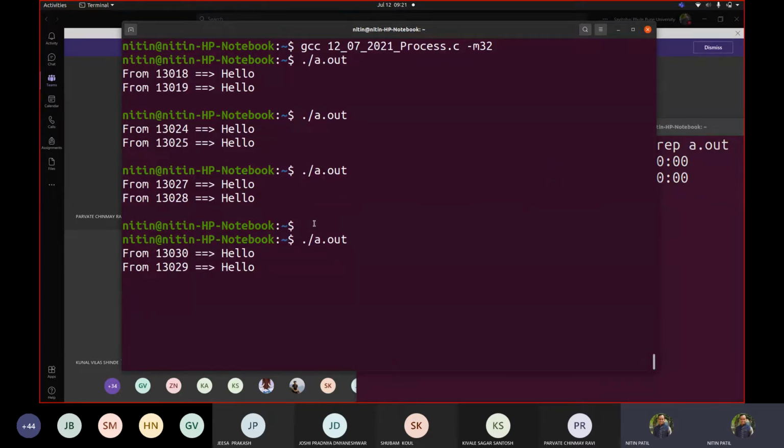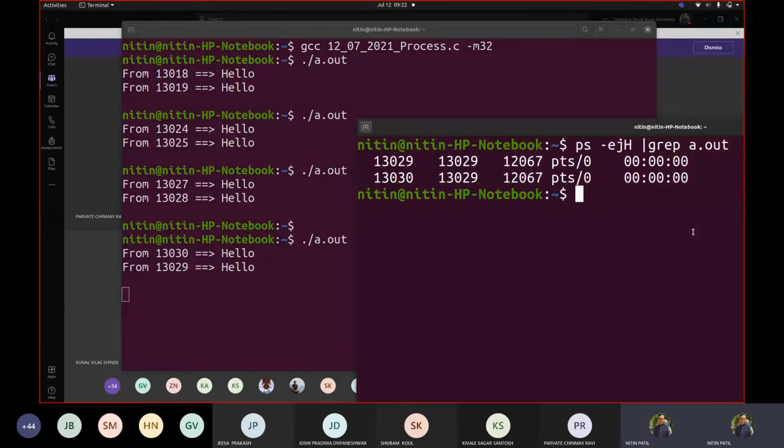So now three processes: 13029, 13030 and my bash. Three processes were running. Who was given chance? Here it is waiting for my 30 to end or 29 to end. Now I can see that nothing got terminated from here. So what exactly happened there? Who got terminated?